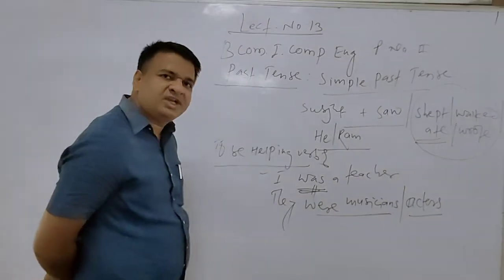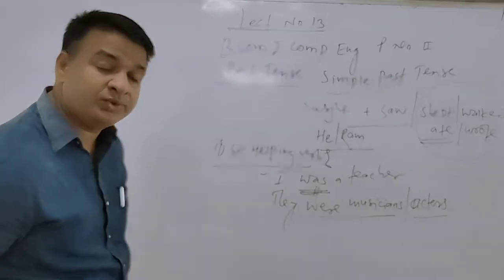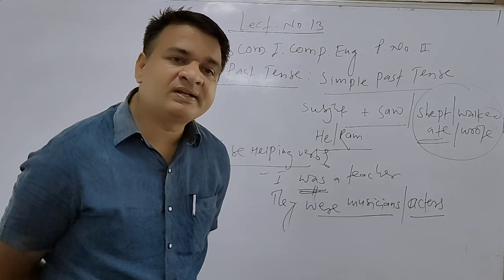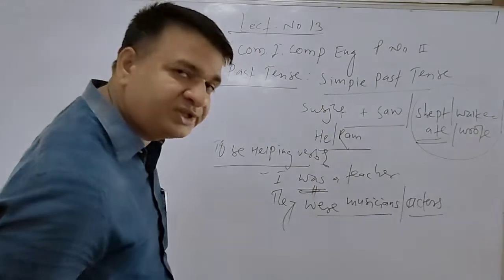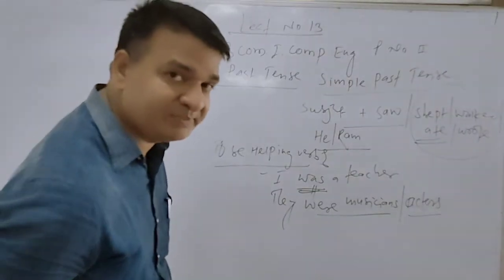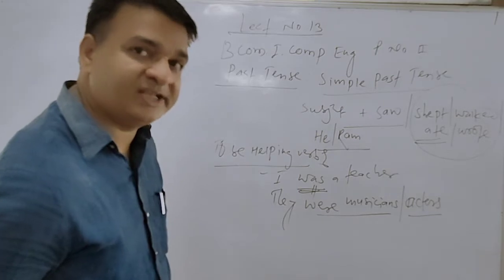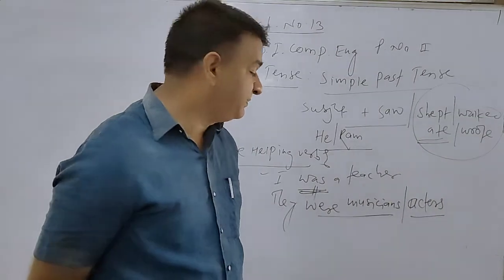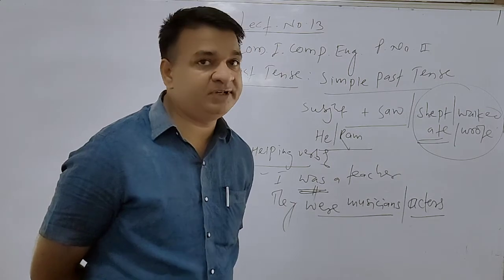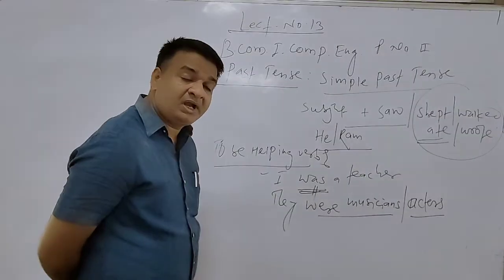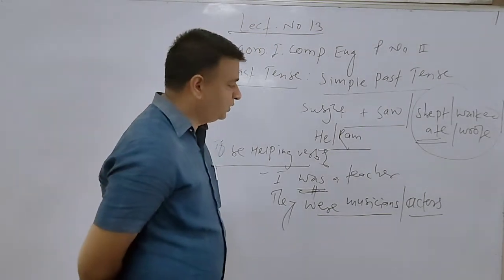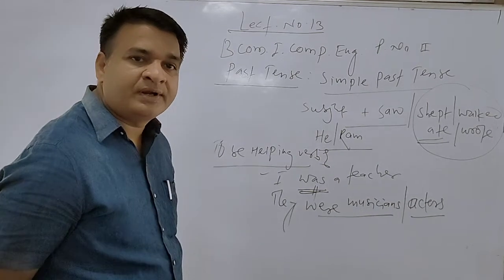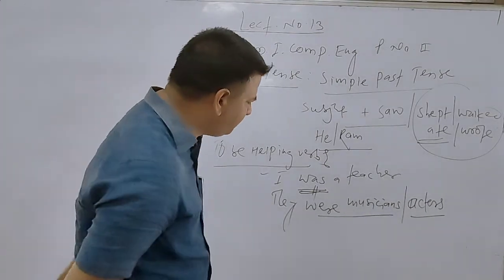So by using was and were to be, for example, initially we have used am, is, are in the simple present. For example, I am a teacher, he is a singer, they are teachers. Like this we use here, I was a teacher, but now he is not. In the simple present, he explains his present activity, but here he highlights his past activity. So he says, I was a teacher, but now he is no teacher. They were musicians or actors. So I was a singer, I was a cricketer, I was a driver. It's like this way we can form.